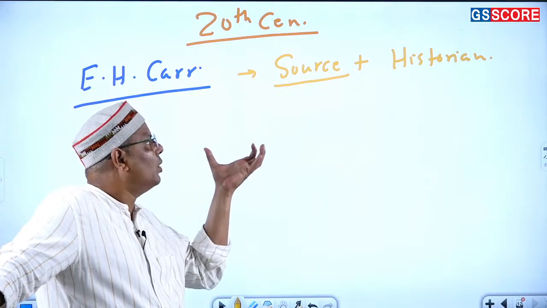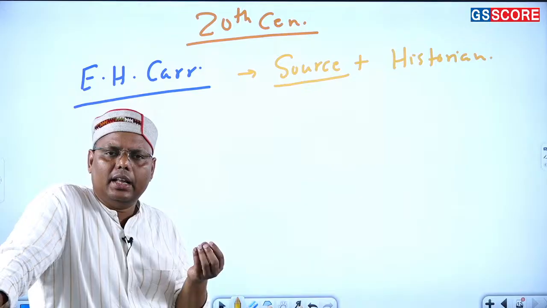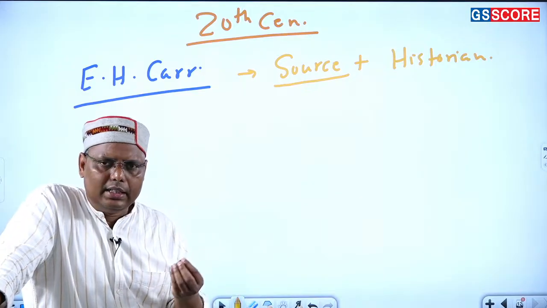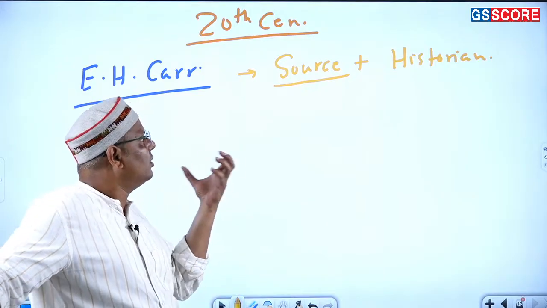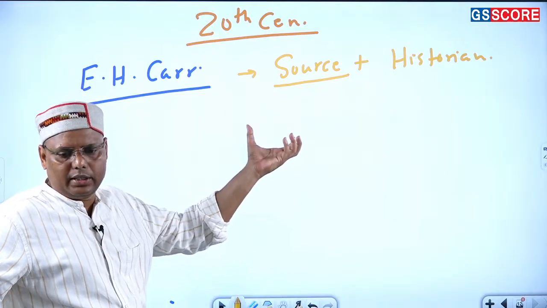So he says, what is history? It is basically not only a dialogue between past and the present, he is also saying it is a dialogue between the sources and the historians, right?